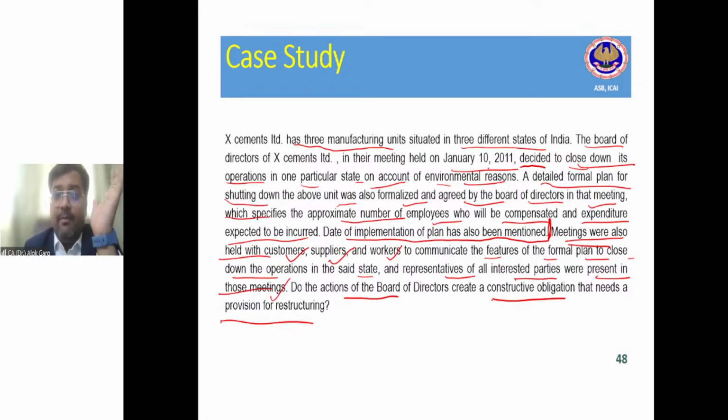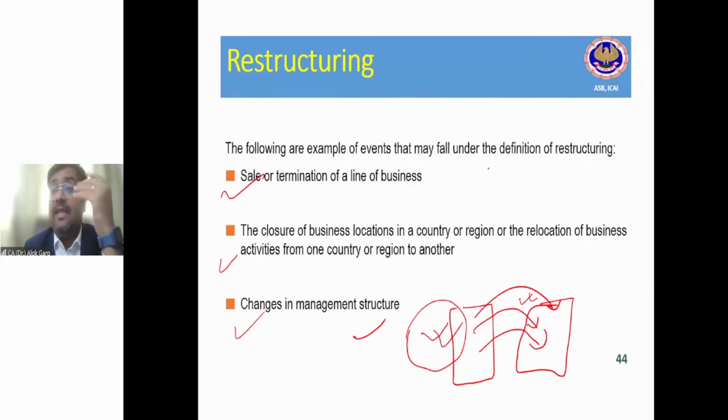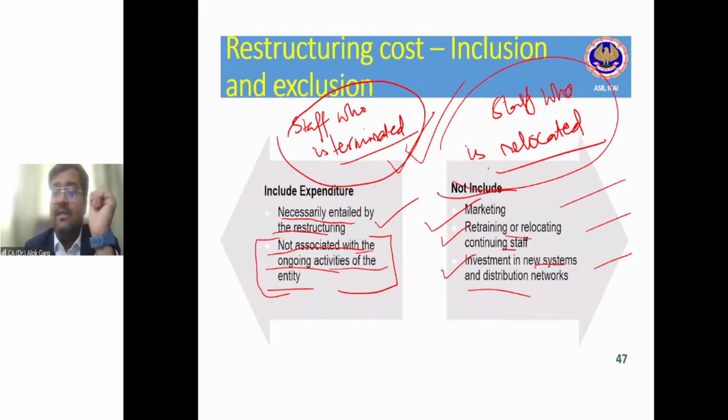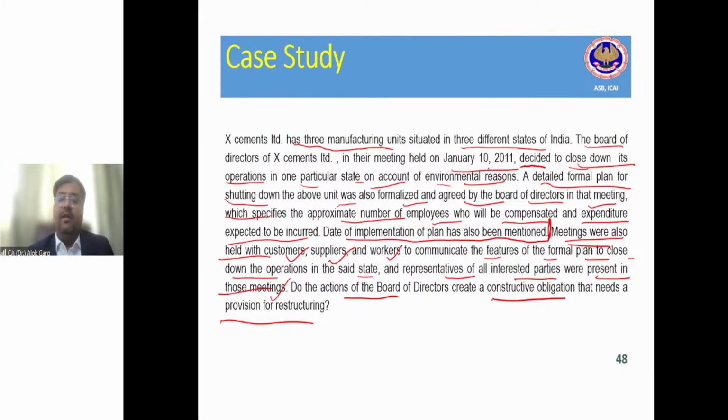Yes. You remember what we have discussed. Restructuring is the sale or termination of a line of business, or the closure of a business location in a country or a region, right? Yes, it is a closure of a business location in a country. A detailed formal plan for shutting down the above unit was also formalized. A restructuring provision is required when there is a constructive obligation, and a constructive obligation exists when the entity meets 2 conditions.